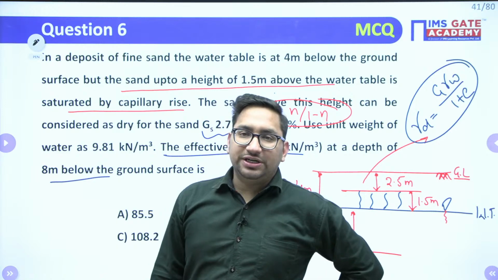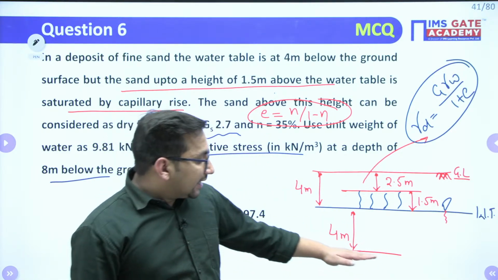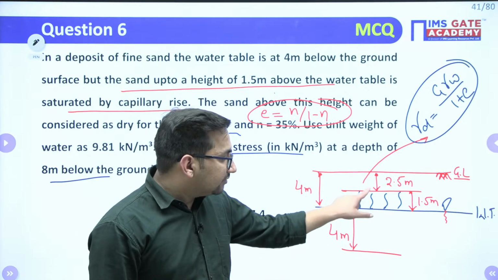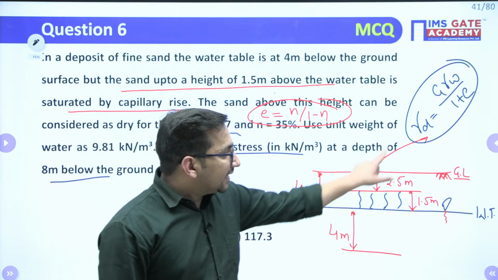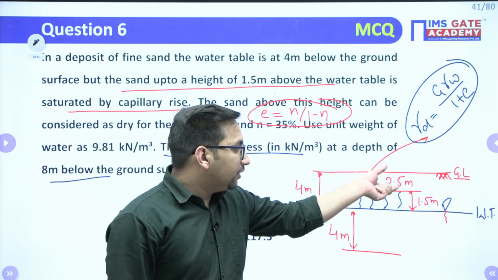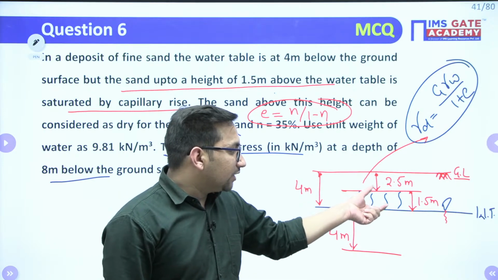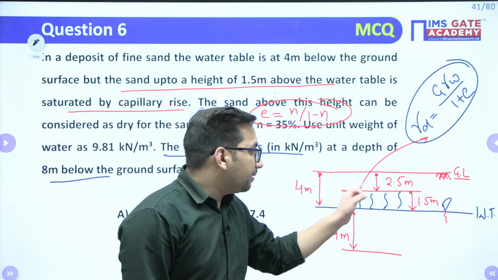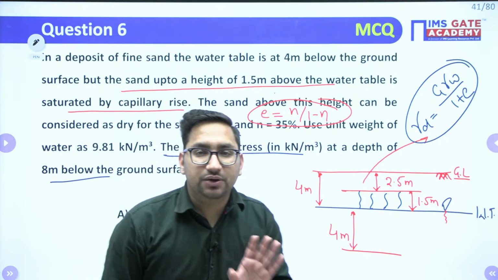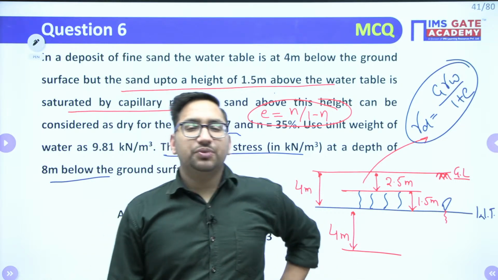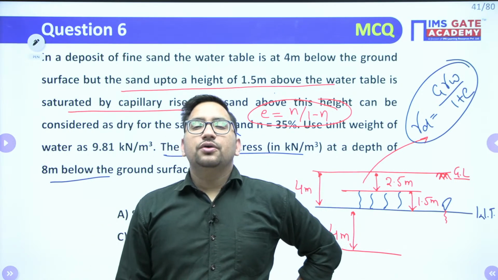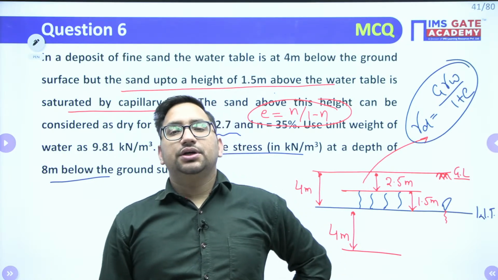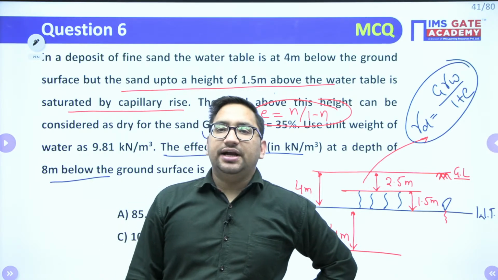Again, listen to the question carefully. For the calculation of effective stress at this particular point, I have to consider the weight of this soil. So the weight of this soil I will take as gamma D into this height 2.5. Now for this particular soil, for the calculation of effective stress, will you take gamma saturated or gamma submerged? For the capillary zone, it will be saturated or submerged? It will be saturated, right? Yes, correct, Aman.